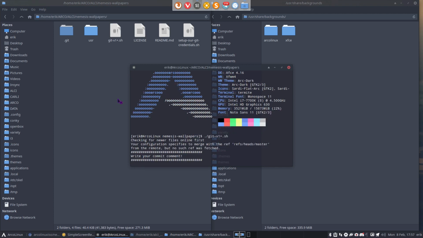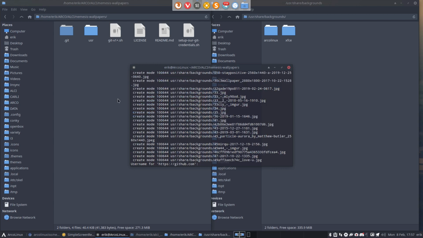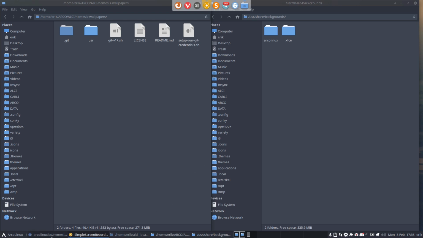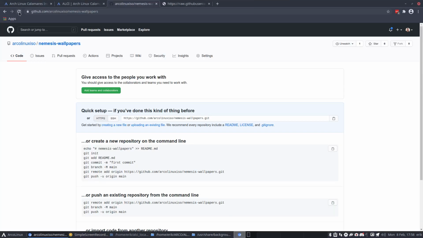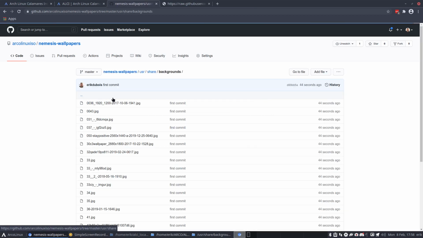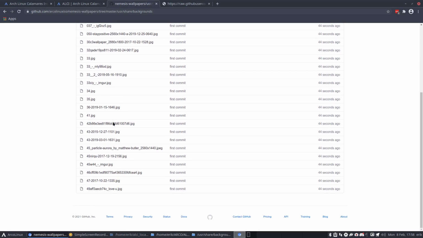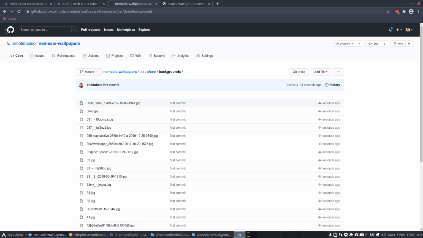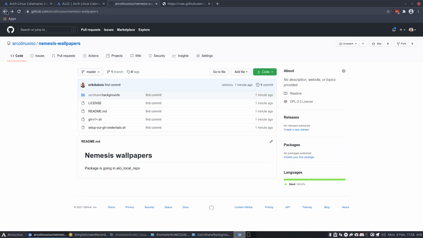Now we push. Well, first commit is what they usually say in their educational videos. Let me log in. Then we have a look online. After pushing, we've got user share backgrounds, and all these files pushed to the internet 44 seconds ago.